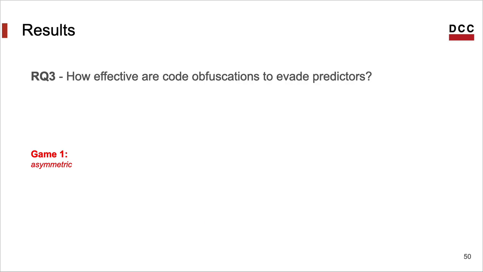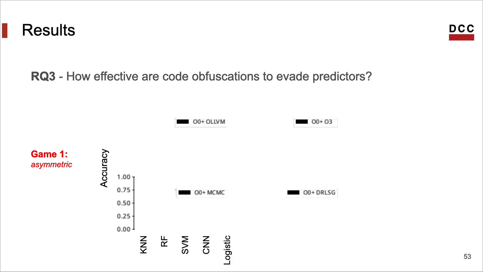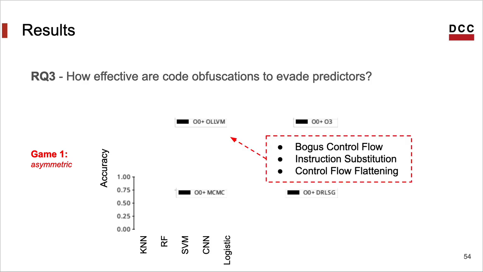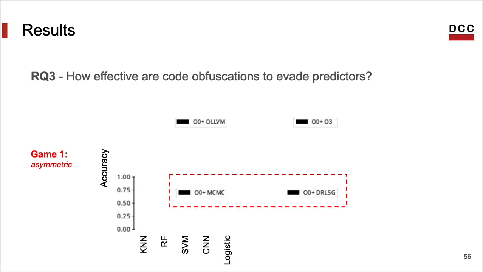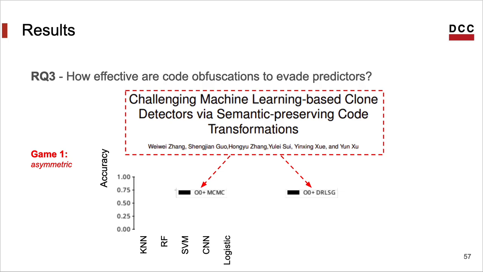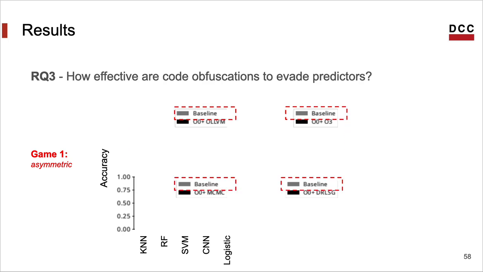Now let's see how code obfuscation impairs classification. We shall be using the same 5 models as before, and again reporting accuracy. But this time, the evader is allowed to change a program before challenging the classifier. We shall compare different transformations. On the top, we have OLLVM, which is an obfuscator built on top of LLVM. It uses 3 different transformations. We use also Clang -O3 as an obfuscator. And we took 2 obfuscation techniques from previous work. They are described in this paper by Weiwei Zhang and his colleagues. The next figures will superimpose the accuracy of the classifier with and without obfuscation.